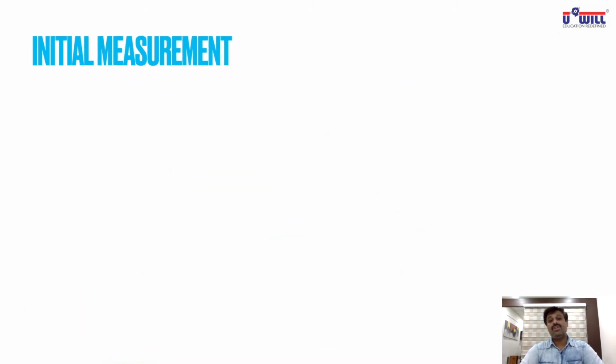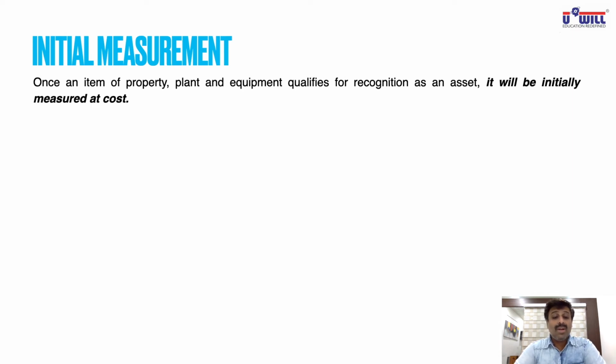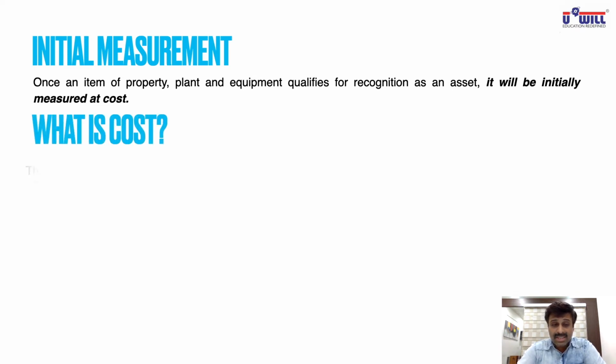Now, initial measurement. Whenever you buy any asset or you construct the asset on your own, how do you initially measure it? Obviously at cost. Your answer would be at cost. But what is that cost? We need to understand in detail. Once an item of property, plant and equipment qualifies for recognition as an asset, it will be initially measured at cost. Obviously at cost. But what does this cost include? Okay, what is this cost?